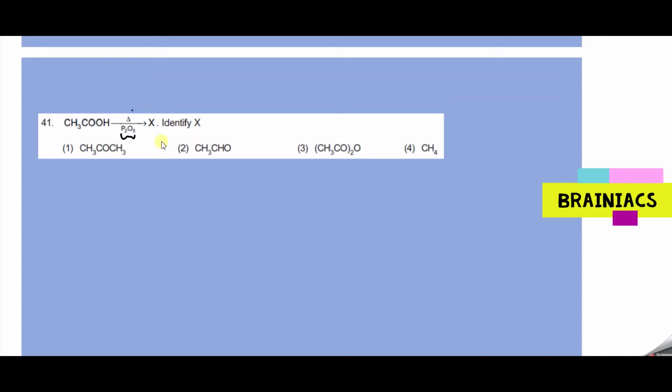Exactly. So you have CH3COOH, and if you have 2 moles of CH3COOH, this will result in acetic anhydride. Water elimination will happen, P2O5 will enhance the heating, and you will have CH3C double bond O, O, C double bond O CH3, like this. So option 3 should be the correct answer. This is all NCERT based only.